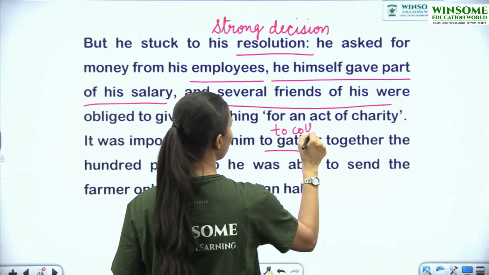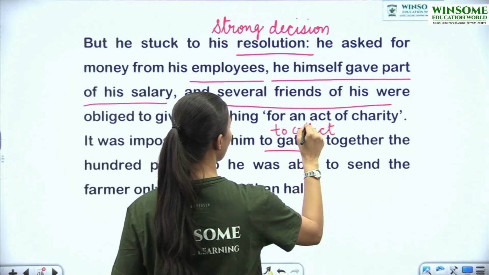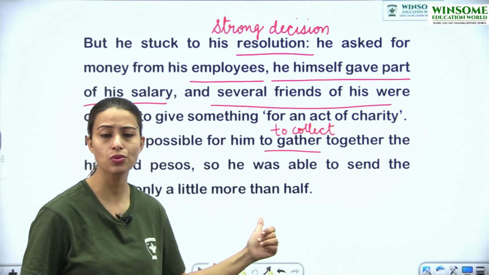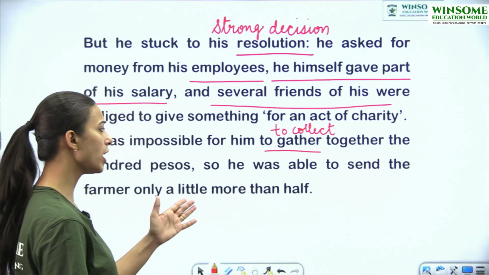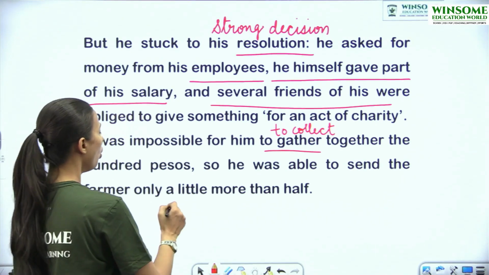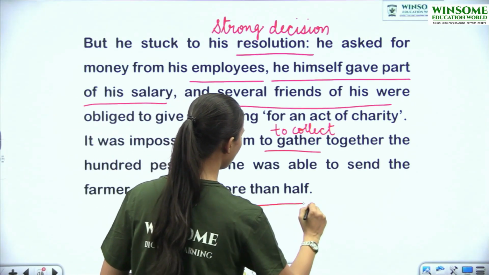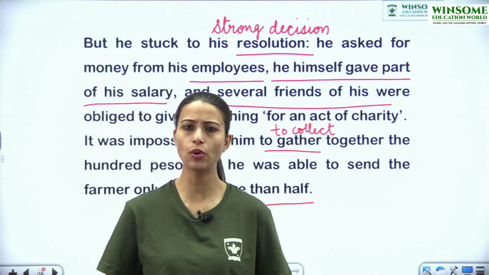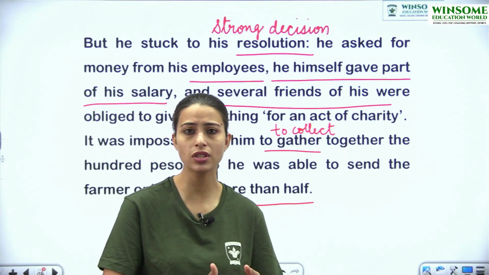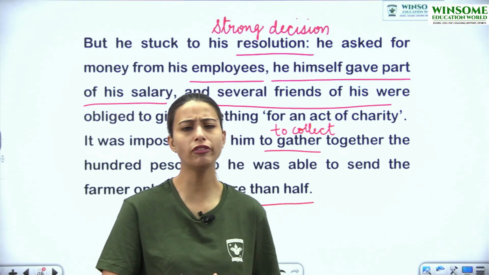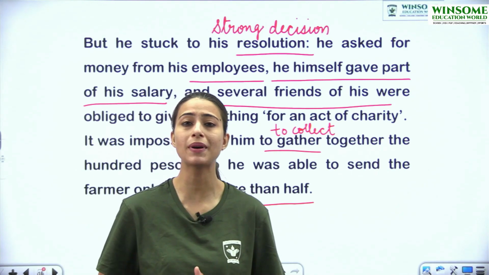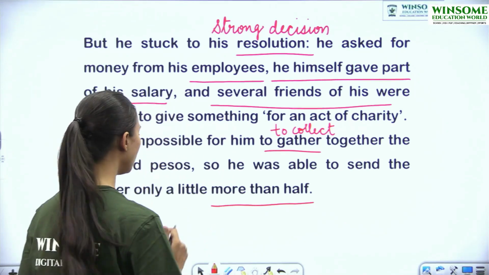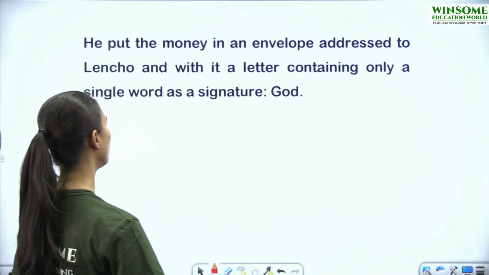क्या होता है gather का मतलब? To collect, इकट्ठा करना. तो उनके लिए एक साथ ये possible नहीं था कि वो 100 pesos का collection करे. So he was able to send the farmer only a little more than half. How much money were they able to collect? A little more than half. How much is half? 50 pesos. और 50 pesos से थोड़ा ऊपर का अमाउंट उनके पास कलेक्ट हो पाया जो उन्होंने लेंचो को भेजने का सोचा. That they thought that they would be able to send to Lencho.